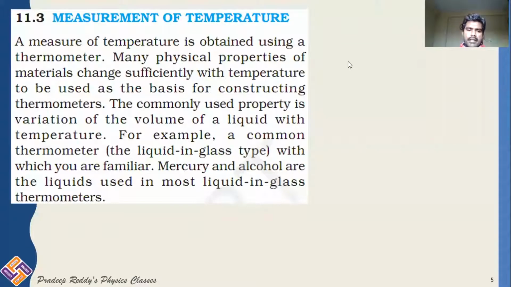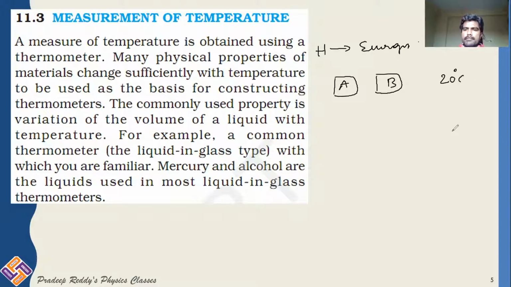We have already discussed that heat is a form of energy. You are taking some substance. This is another substance. Two substances we have. One is A and the other one is B. Room temperature is 20 degrees Celsius.